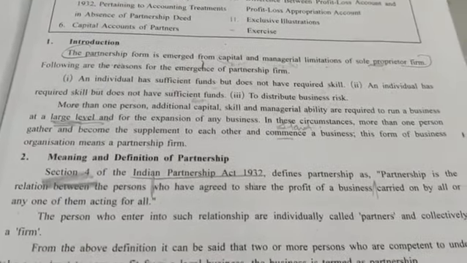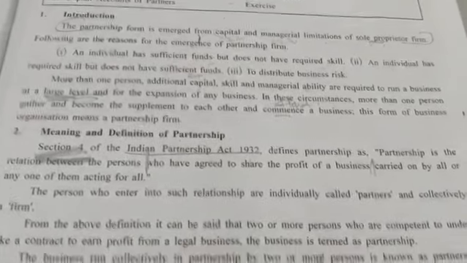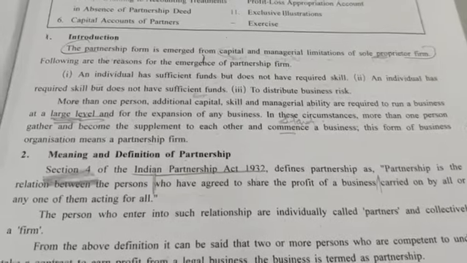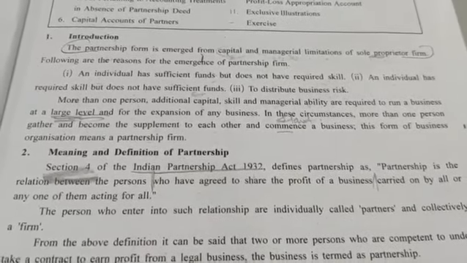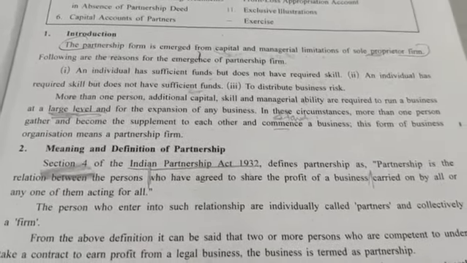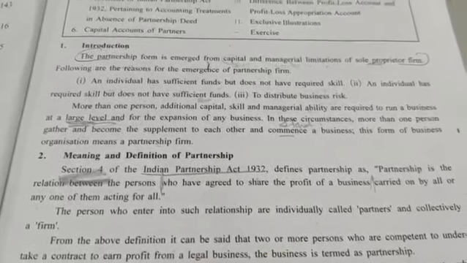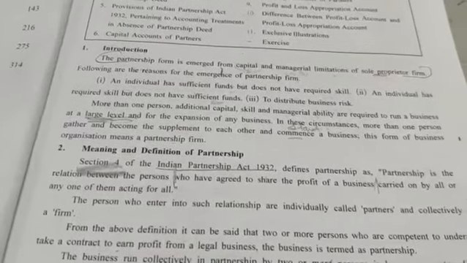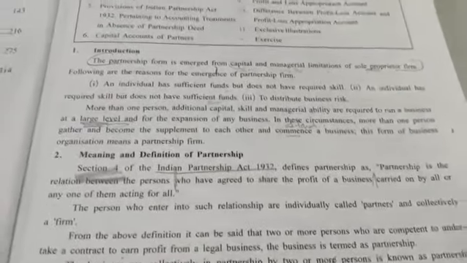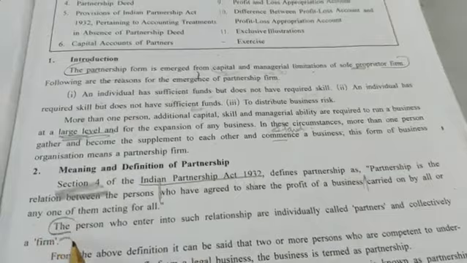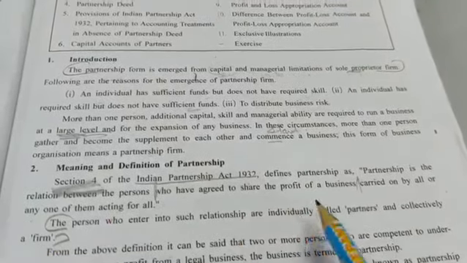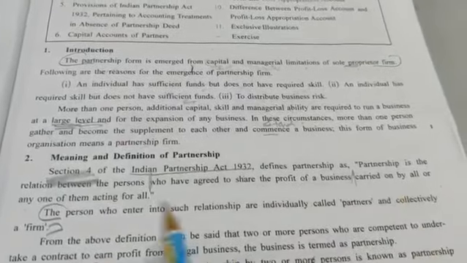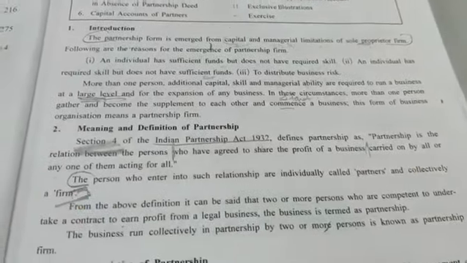The persons who enter into such a relationship are individually called partners. So if they ask you for 1 mark, what do you mean by partners? The persons who enter into the relationship are individually called partners, and collectively they are called a firm. If they ask you what you mean by firm or partner, then you have to write down this answer. That is, the persons entering into the relationship, individually one person is known as a partner, and collectively all the persons are known as the firm. So this you have to remember.